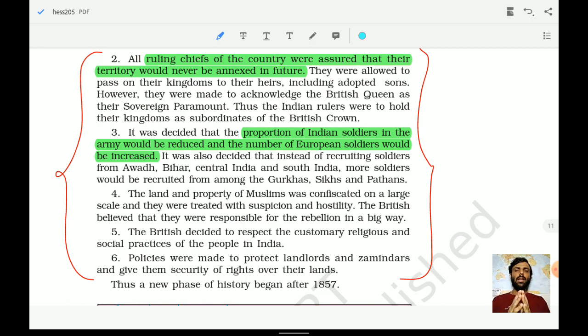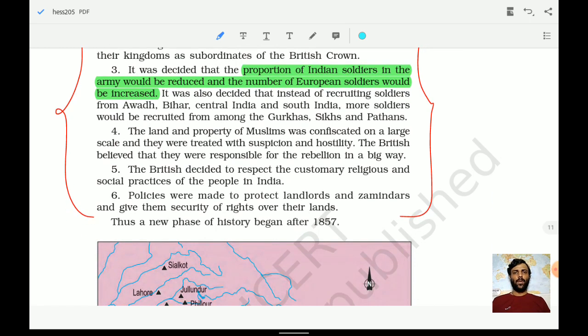Next, it was decided that the proportion of Indian soldiers in the army would be reduced and the number of European soldiers would be increased. It was also decided that instead of recruiting soldiers from Awadh, Bihar, Central India and South India, more soldiers would be recruited from the Gurkhas, Sikhs and Pathans.